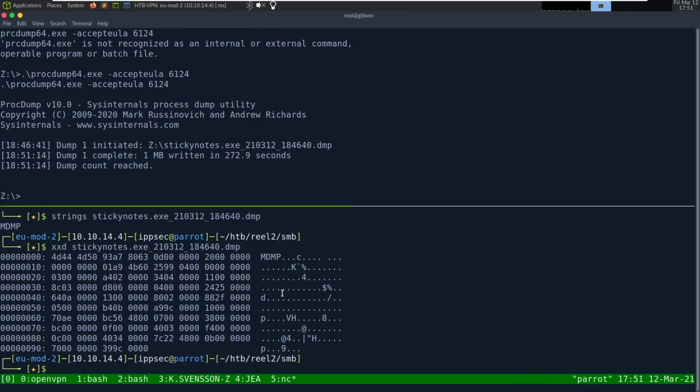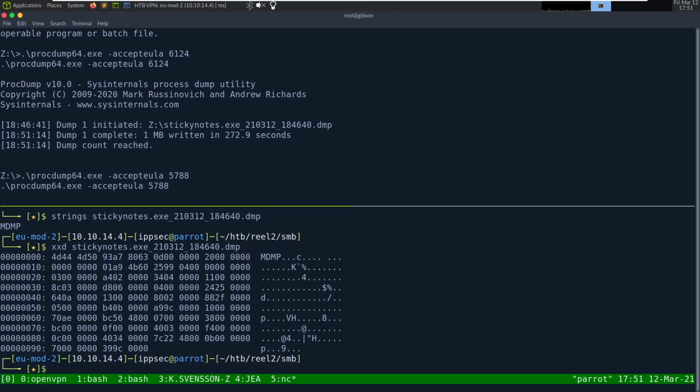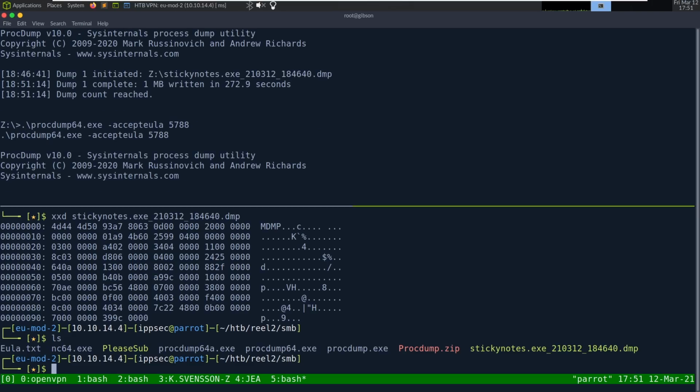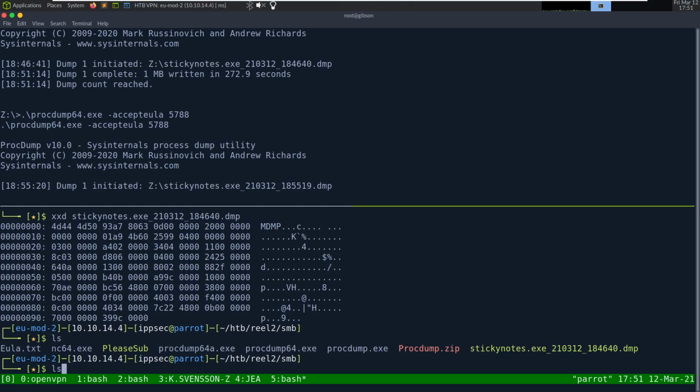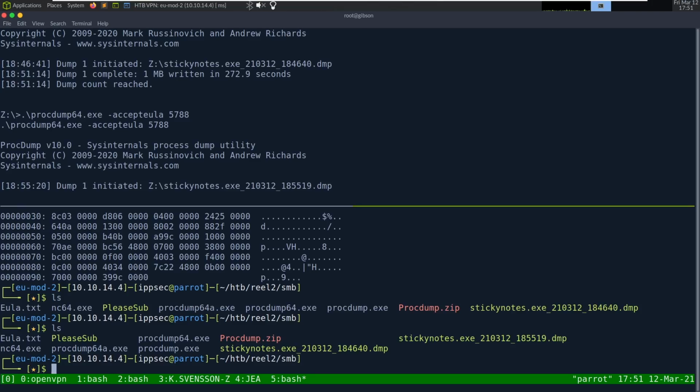So let's go here. procdump64.exe -accepteula 5788. And again, this probably will take a while. I don't know why it's so slow. Probably because it's writing over to the network.